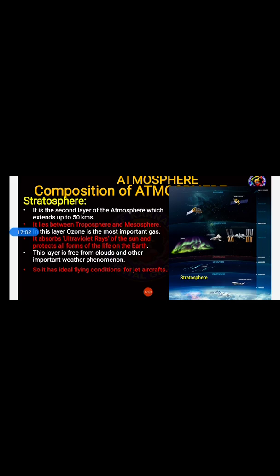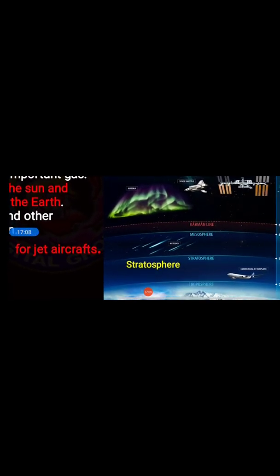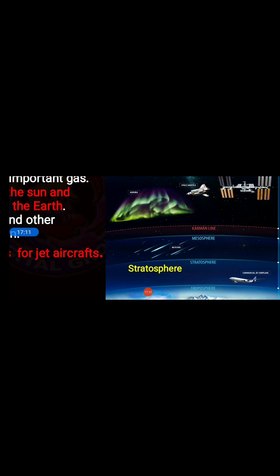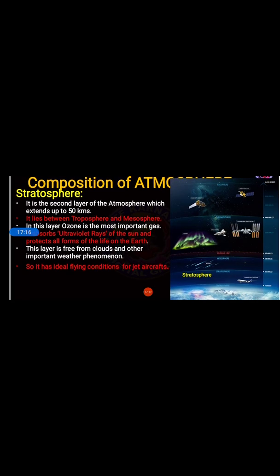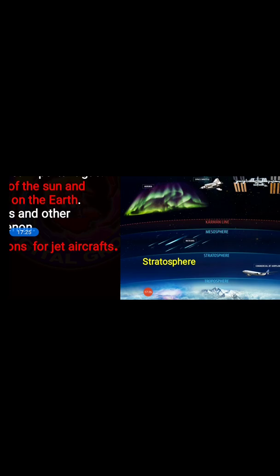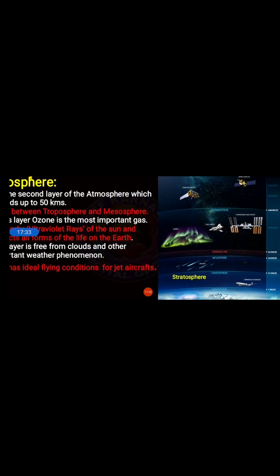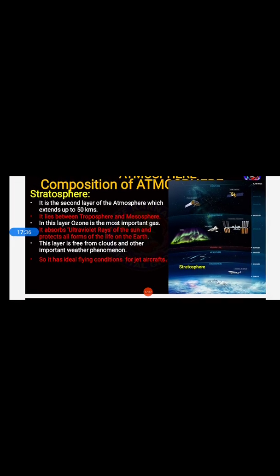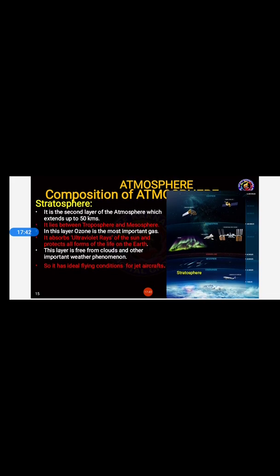This layer is free from clouds and other important weather phenomena. As you can see, it is visible to you how clear it is. Nothing is there. There are no clouds and nothing. It is clearly visible. Isn't it so, students? So it has ideal flying conditions for jet aircraft. As you can see here, the picture of an aeroplane, how it is flying. It is a jet aircraft, so it is easy for them to see the location, as in cloudy conditions they cannot see the proper location. So because of that, they use jet aircraft. They travel in the second layer of the atmosphere, that is stratosphere.